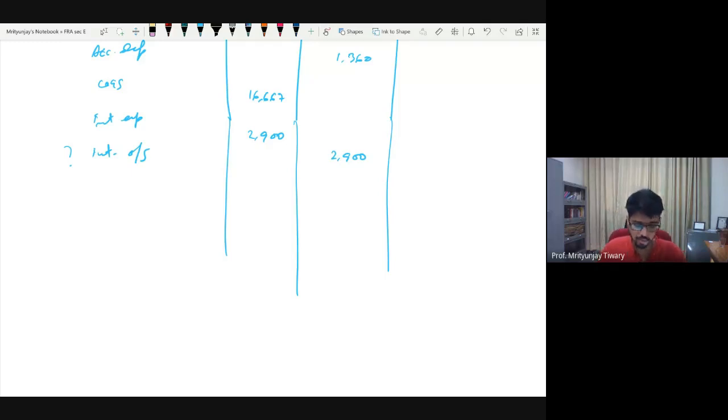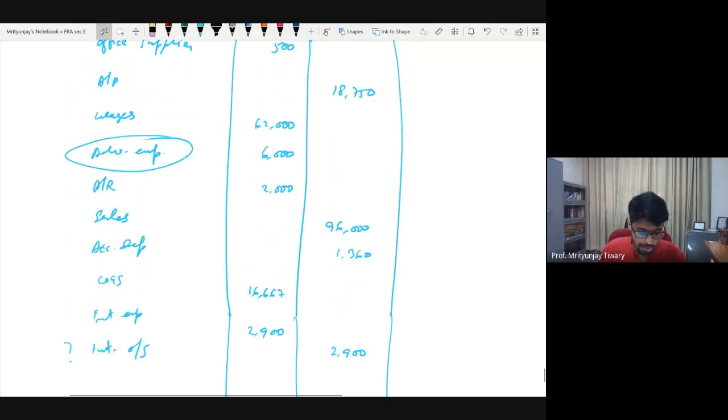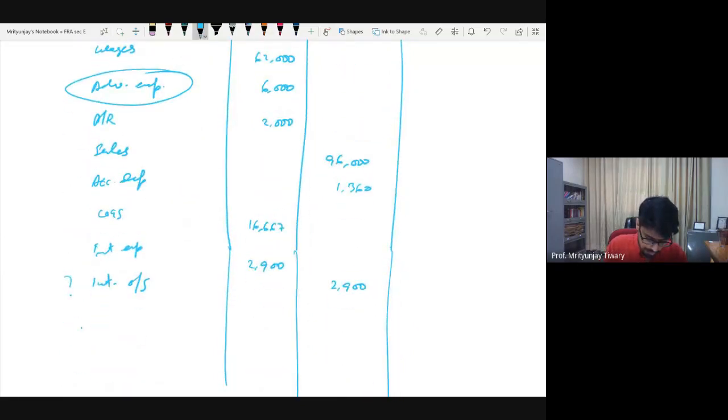Okay, fine. Let's go through all of these one by one. First of all, one very important item is completely missing here, and that is depreciation. Where is depreciation? You gave me accumulated depreciation. Where is depreciation? Depreciation should have been under three heads: depreciation on building, depreciation on equipment, depreciation on inventory. It is this part that you have called COGS.